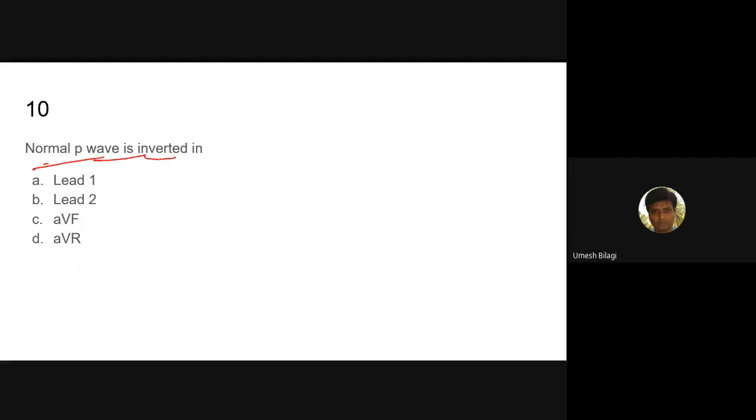Normal P wave is inverted in aVR, lead 1? No, sir. aVR is always negative. Everything is negative.